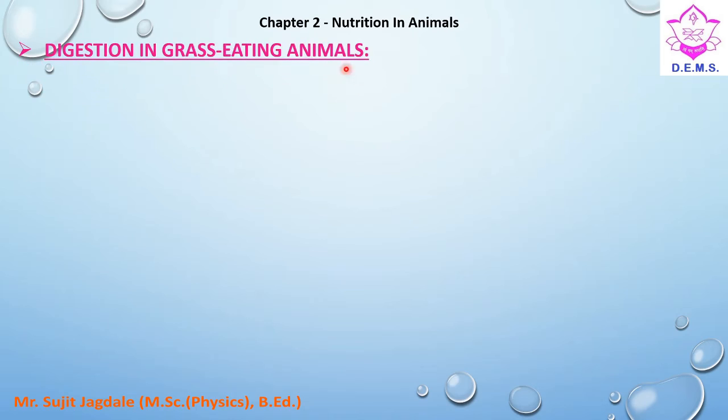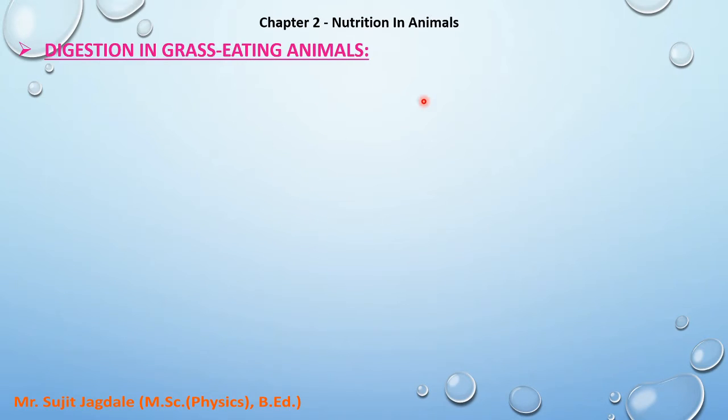Already we have seen the digestion process in humans, that means how the food is processed in the humans, and we have seen the deep structure also. For that you can watch the previous videos. Now in this lecture we are going to consider two types of digestion. First one is digestion in grass eating animals, and second one is digestion in amoeba, which is a microorganism. First of all we are going to start with digestion in grass eating animals.